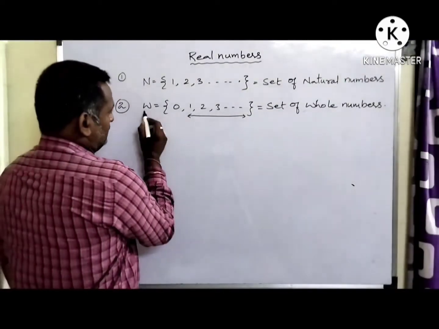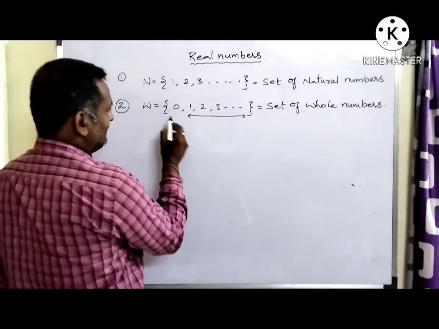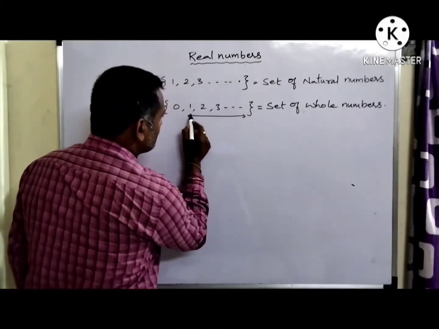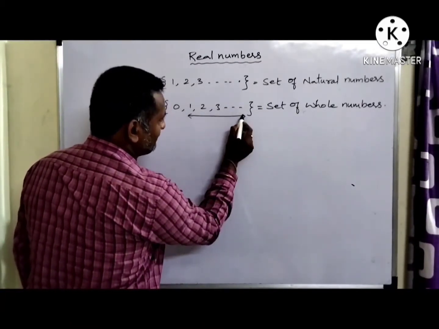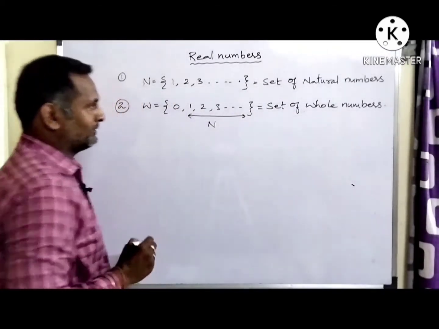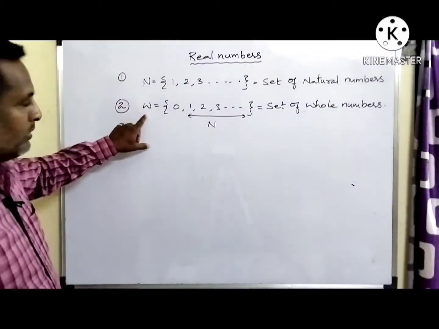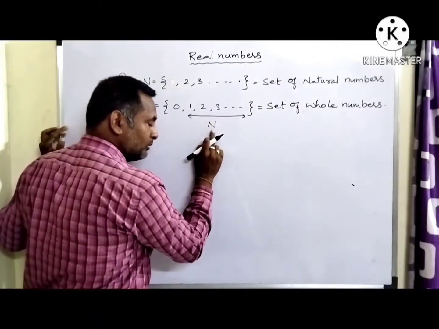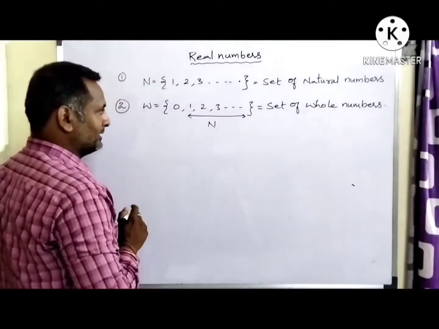Now when you look closely at these values in whole numbers, 0, 1, 2, 3 and so on, what do you call these numbers which are starting from 1? This is nothing but natural numbers. It means that the set of whole numbers already includes the natural numbers.